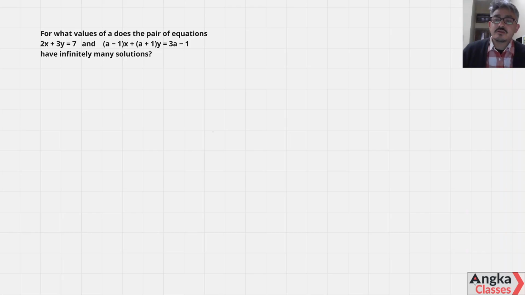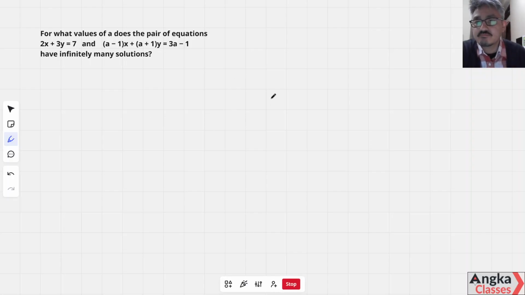Today we'll continue with linear equation in two variables. Okay. So this is the question: for what values of A does the pair of equations 2x plus 3y is equal to 7 and (A minus 1)x plus (A plus 1)y is equal to 3A minus 1 have infinitely many solutions.